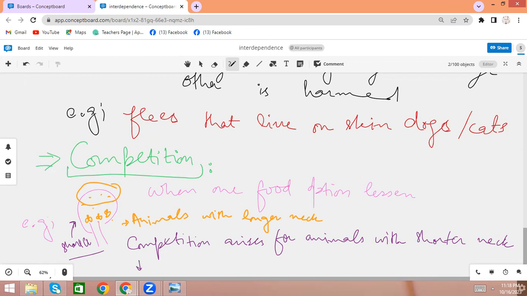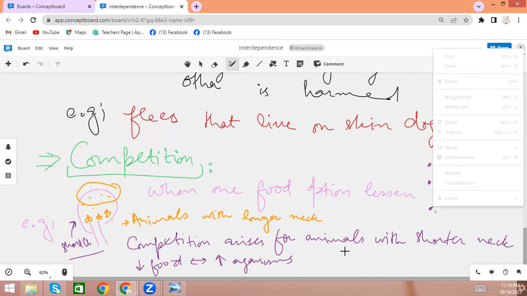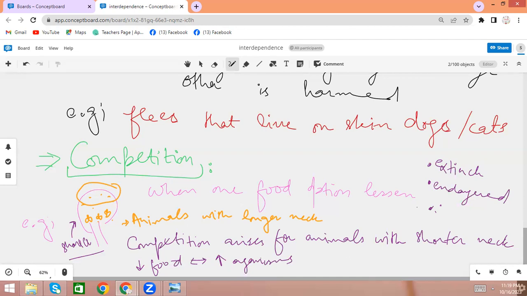Okay, we have less food and we have more organisms to eat it. So in this way, some of the species become extinct, some become endangered, and some of the species just vanish and go away, like the dinosaurs or these types of species.